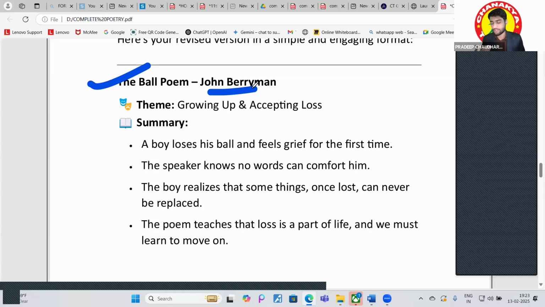And what is the theme of this? Growing up and accepting loss. What is the theme of this? Growing up and accepting loss. So what is the summary of this?